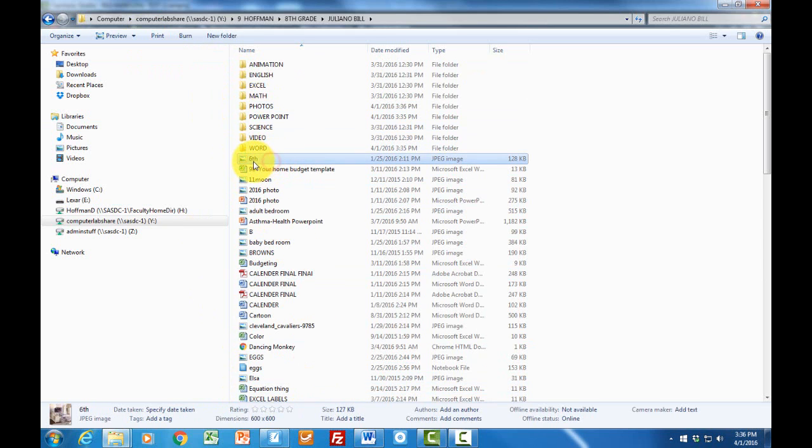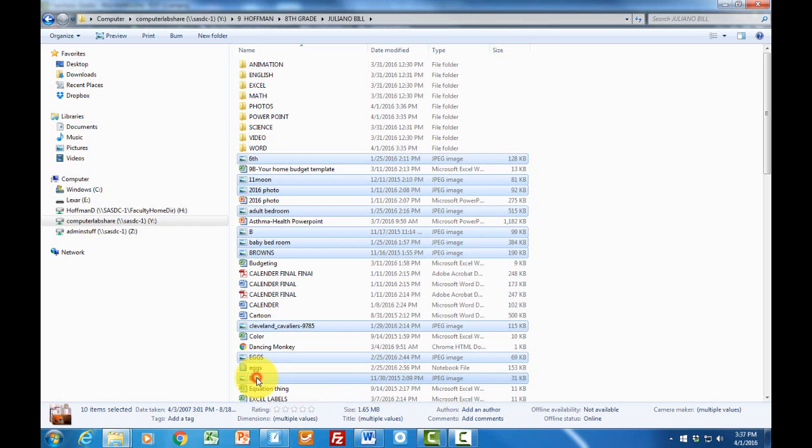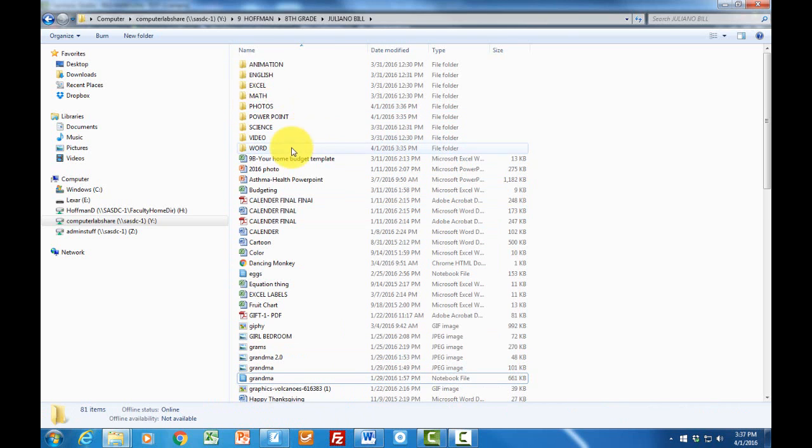So what we want to do now is take our photos and transfer them up, but however, you'll notice that they're jumped around. This is where you have to hit your Control key to jump over. So here's one. Here's another one. See how we jumped over? Here's another one, and we can jump over all of these. And let's do the Cleveland Cavaliers, Eggs, Elsa, and hold on your button and slide them up all the way into the folder called Photos. So this allows you to jump around.